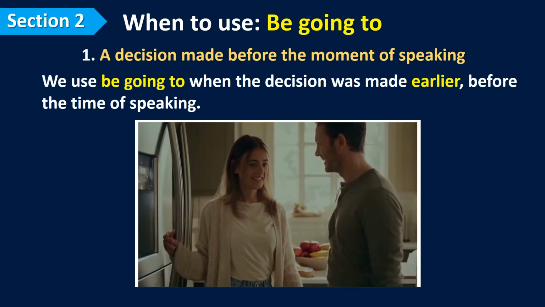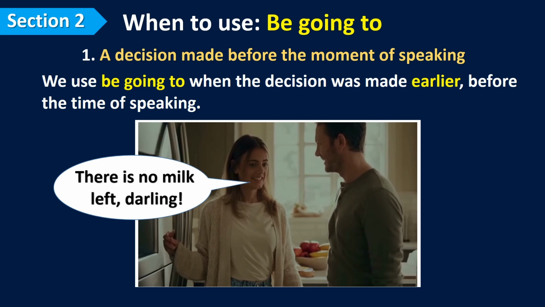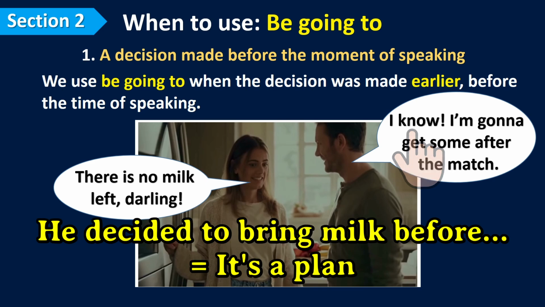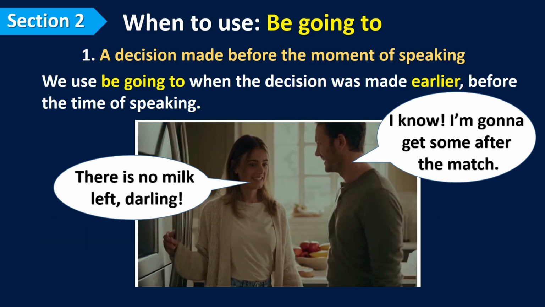The wife said, There's no milk left, darling. and the husband replied, I know. I'm gonna get some after the match. The expression I know shows that the man already knows that there is no milk left and he decided then to bring some milk when the match finishes. So the decision was made before the time of speaking. That's why here we use be going to.